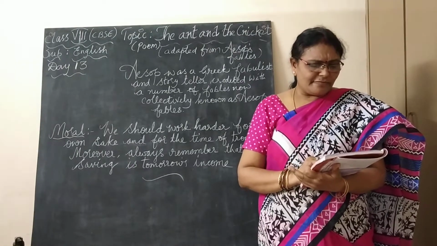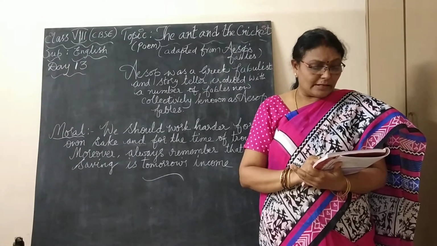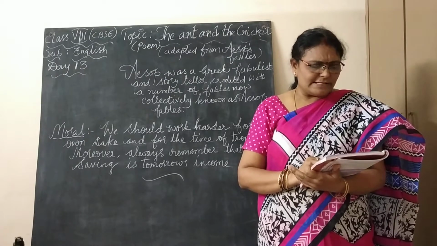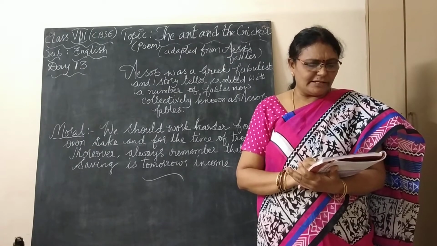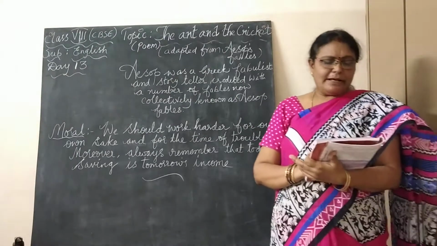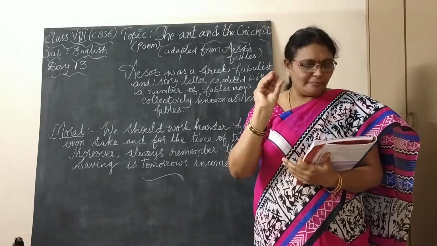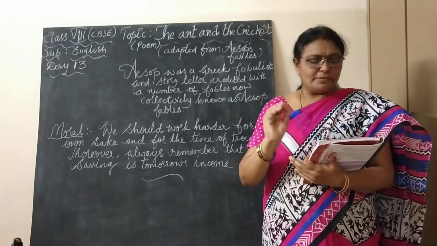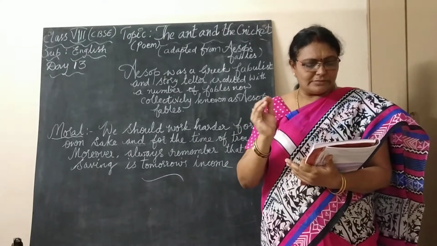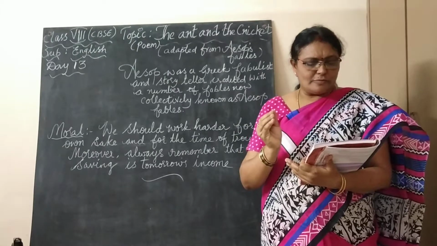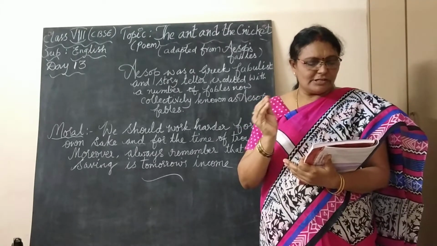Not a crumb to be found on the snow-covered ground. Not a flower could he see. Not a leaf on a tree. Here, crumb means what, children? A small fragment of bread. Crumb means a small fragment of bread. Not a crumb to be found on the snow-covered ground. Not a flower could he see, not a leaf on a tree.